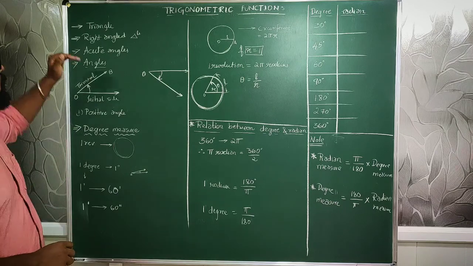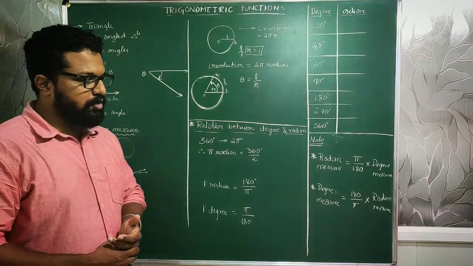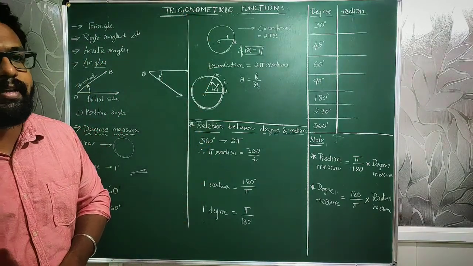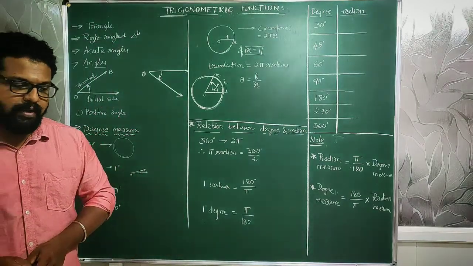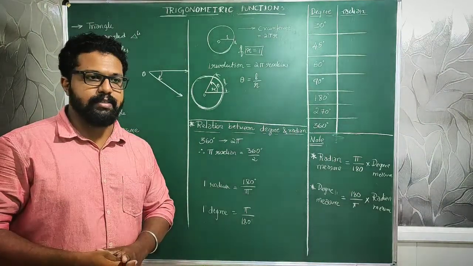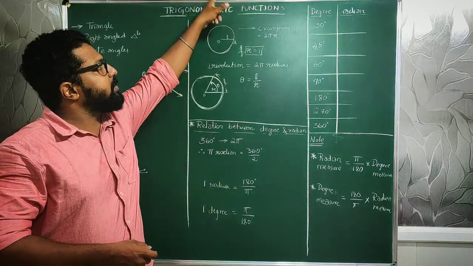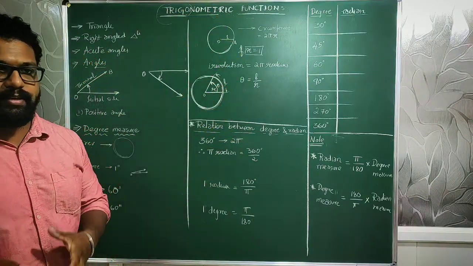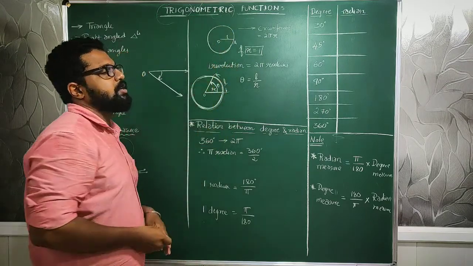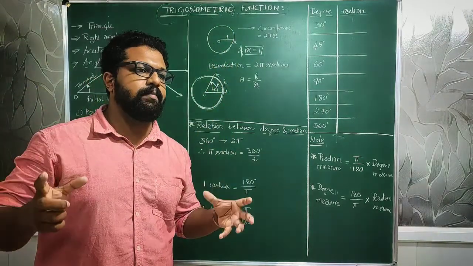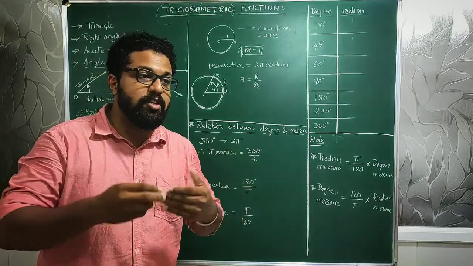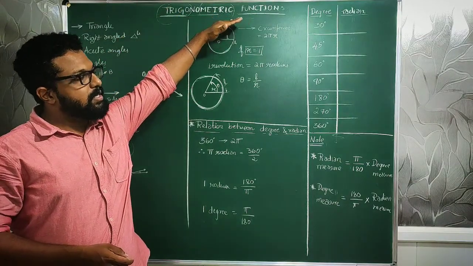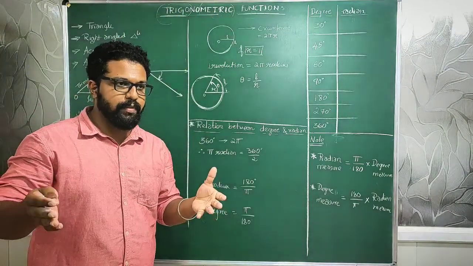So let us see the first introduction which you need to know. Trigonometry itself: the word 'trigono' is related to triangles, so we are studying mainly based on triangles. Then 'metry' means measurement. So simply, as in a textbook, trigono means related to triangles and metry means measurements, which means the study of the measurement of the details of triangles is nothing but trigonometry.